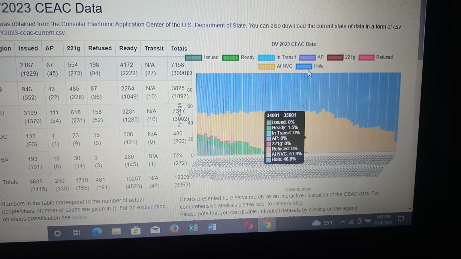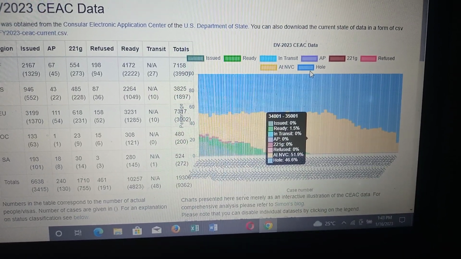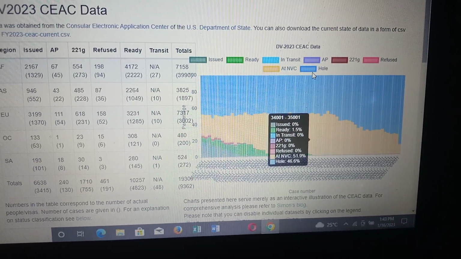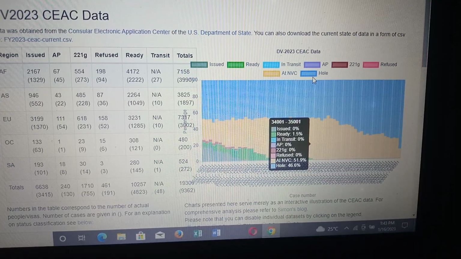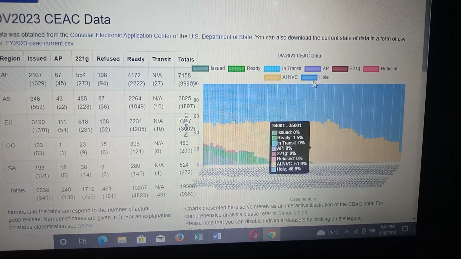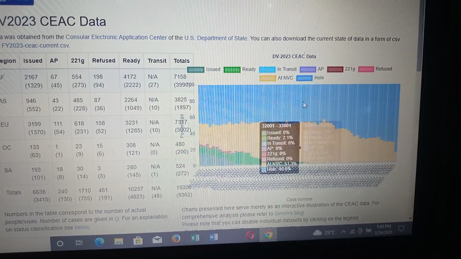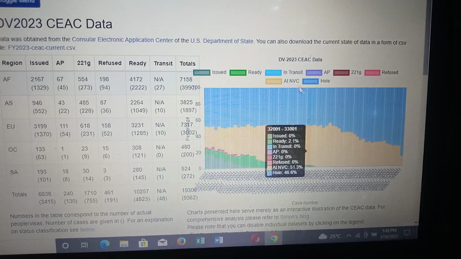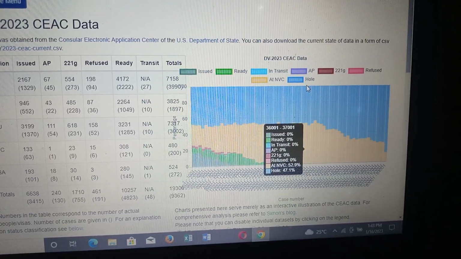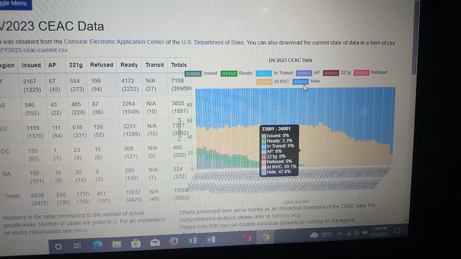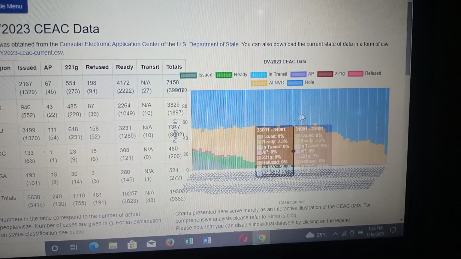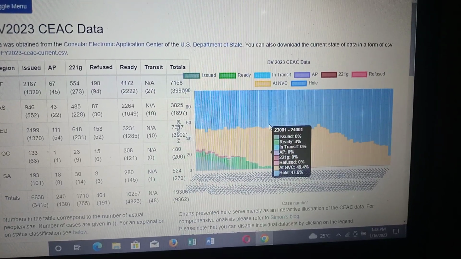What does this hole mean? This hole means those applicants who had gone into the diversity visa lottery, but were eliminated because of maybe applying more than once, or their photo could not meet the requirements. That's why that number has been removed as a whole.